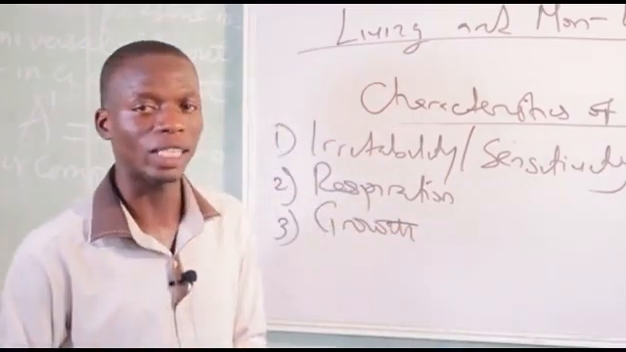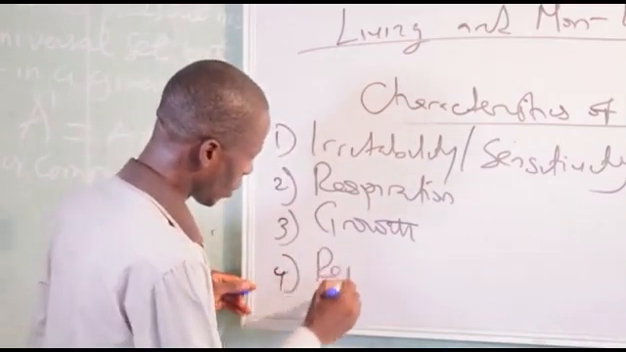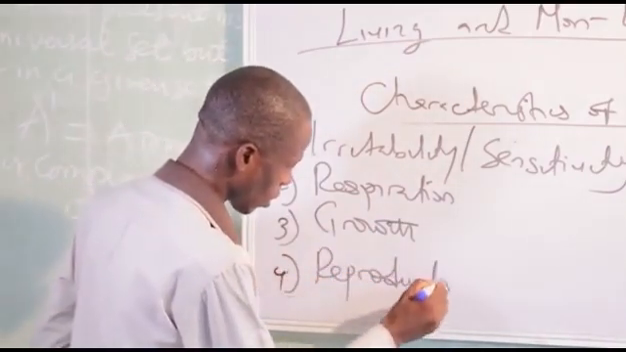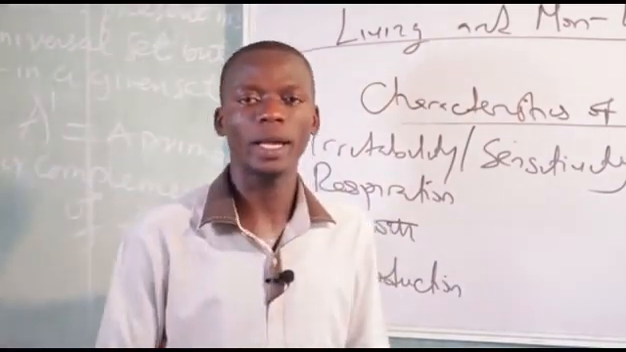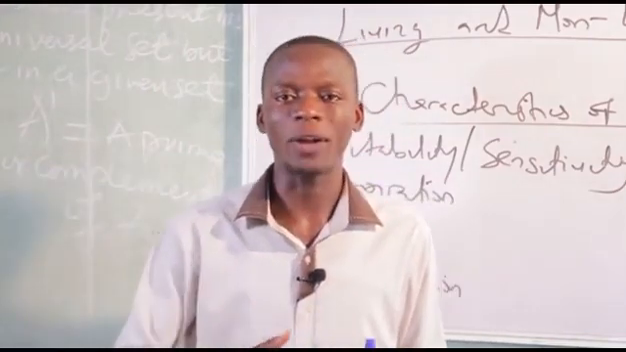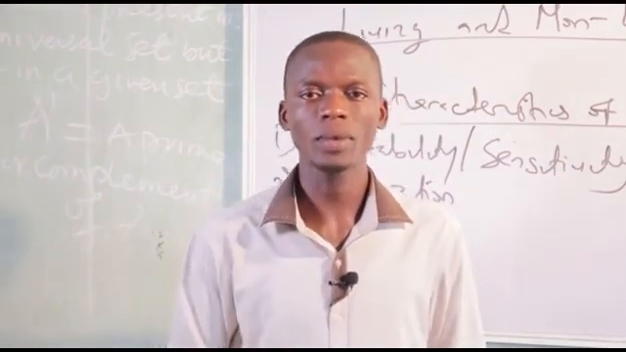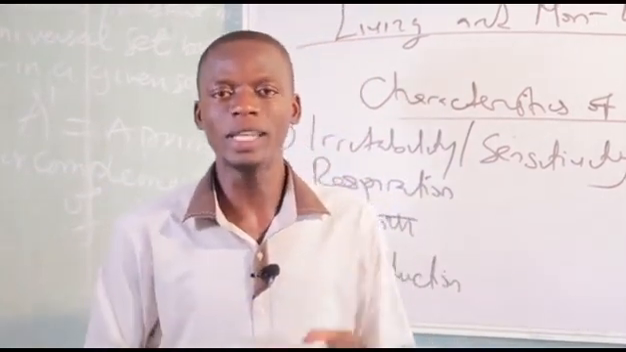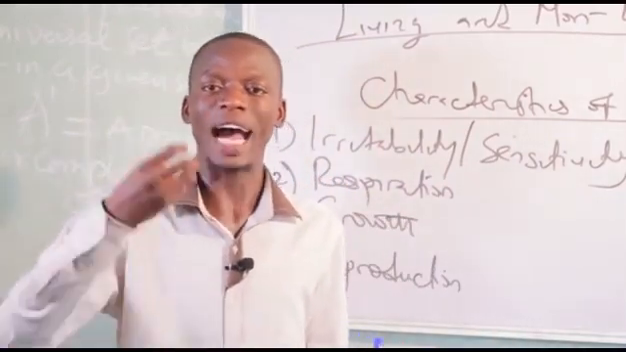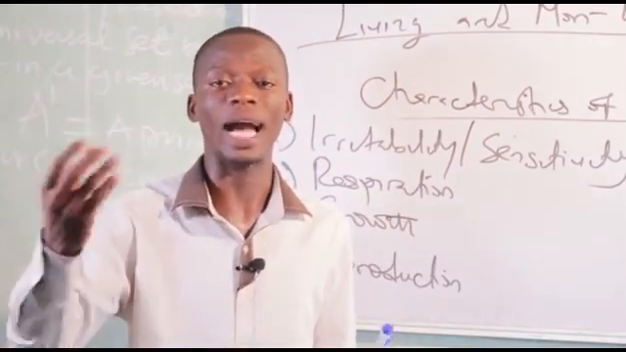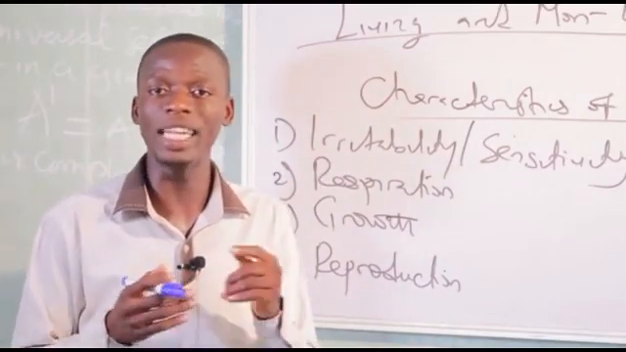Another characteristic of living things is reproduction. What is reproduction? Reproduction is the process by which an organism gives rise to another organism of its kind. Reproduction is the process or ability of an organism to give rise to organisms of its own kind. So this is a major important characteristic in living things.